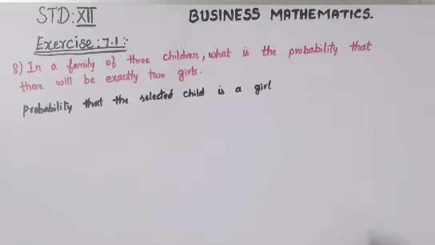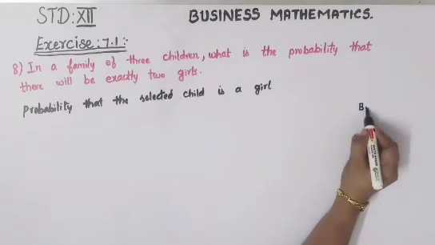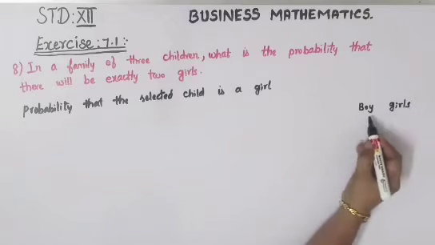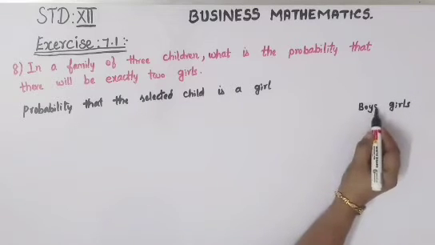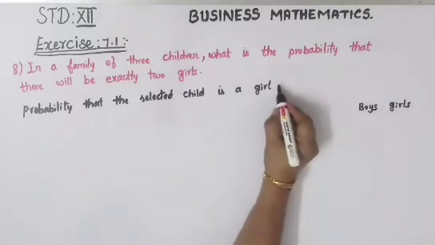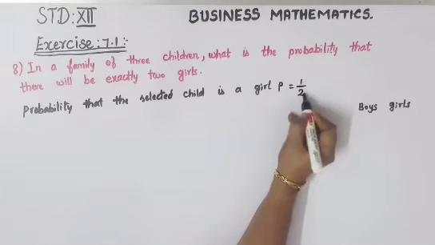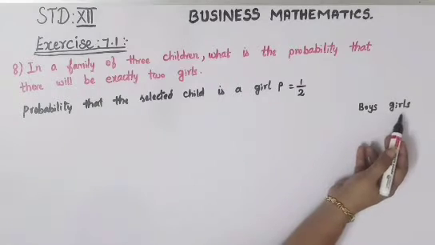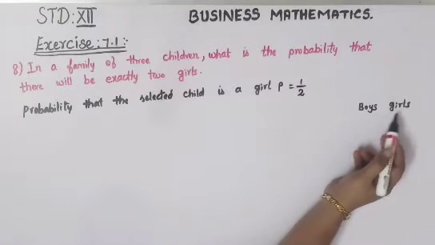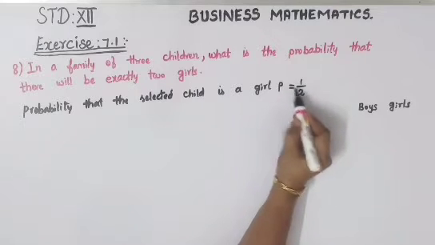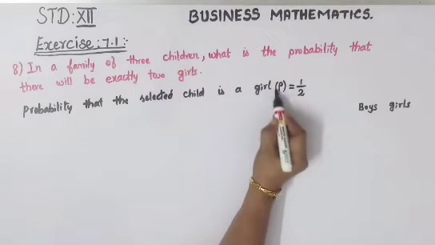So if you take a family, you will have a boy child as well as a girl child. So 2 choices are there, and in that you need only the girls. So we'll declare P is equal to 1 by 2. This 2 is boys and girls, so 2 options are there, and we need only girls. So 1 divided by the whole option 2. Okay, so P we'll name as success.